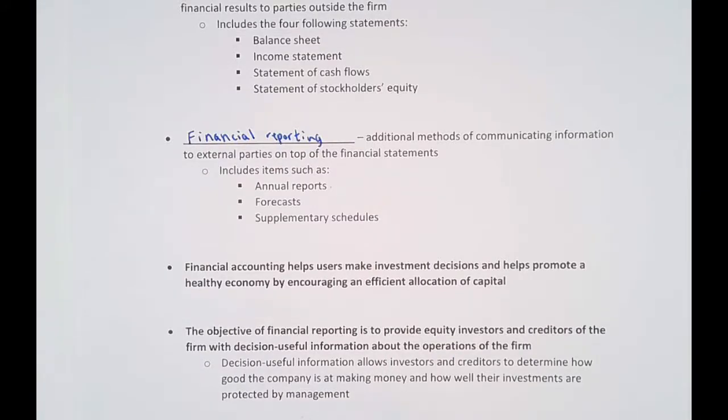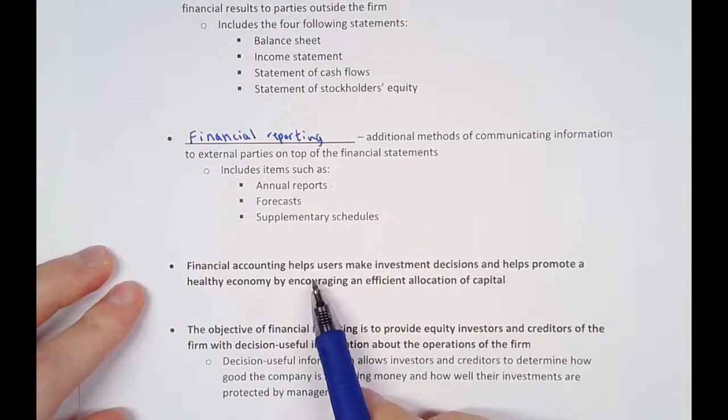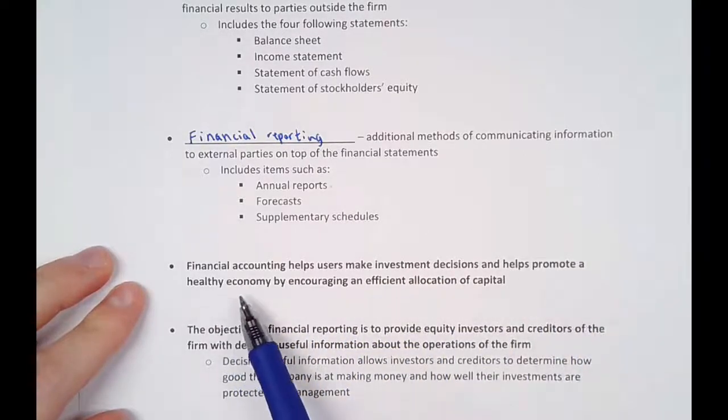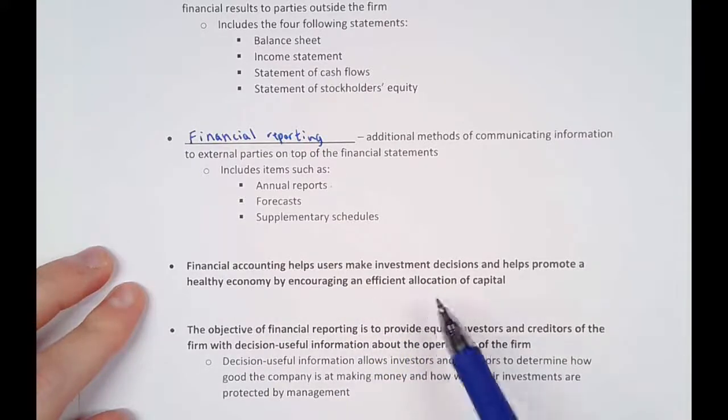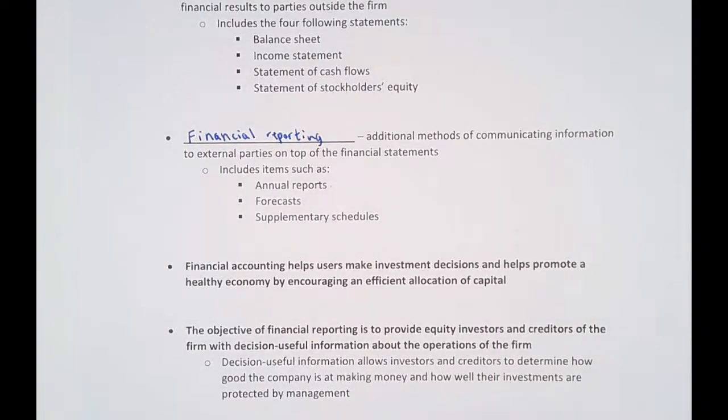Okay. Now, financial accounting helps users make investment decisions, and it helps promote a healthy, encouraging, and efficient flow and allocation of capital. An efficient allocation of capital is basically the main thing that financial accounting helps us with. It promotes a healthy economy because, as investors, we can make decisions about what companies we would like to invest in. That's one of the main goals of financial accounting.